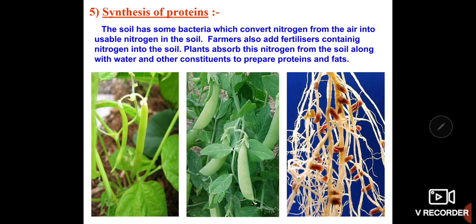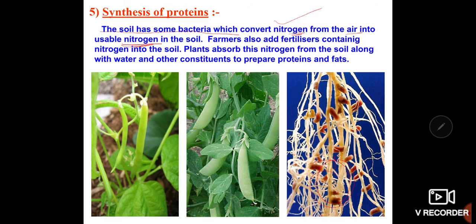After this, the very important concept is the synthesis of proteins. So what is the synthesis of proteins? Sometimes the soil has some bacteria. The bacteria play a very important role in the conversion of nitrogen from the air into a usable form in the soil. Sometimes the plants cannot get the nitrogen in the direct form. In such a situation, some bacteria, like Nitrosomonas, are the best example of bacteria which convert the nitrogen present in the air, and the bacteria are present in the root nodules of the plant.